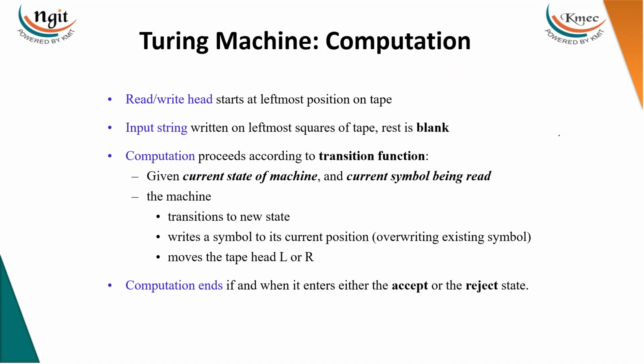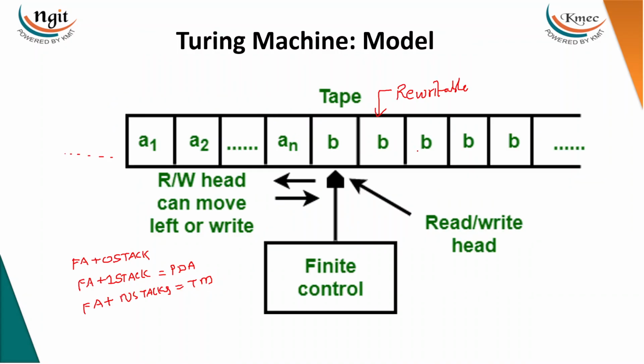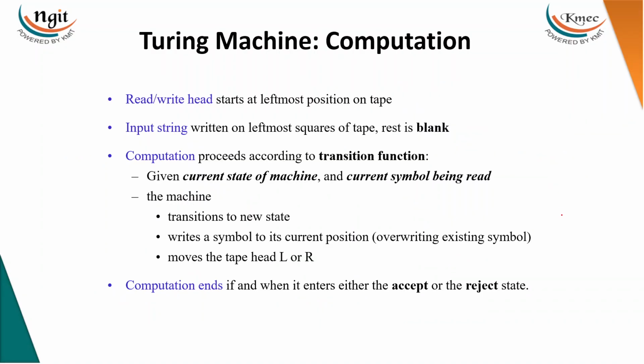Then how is it going to perform the computation? First, the read-write head starts at the leftmost position on the tape, with the input string written in the squares, and the end of the input string is denoted with blank symbols. In some textbooks it is denoted with B, or sometimes with delta.